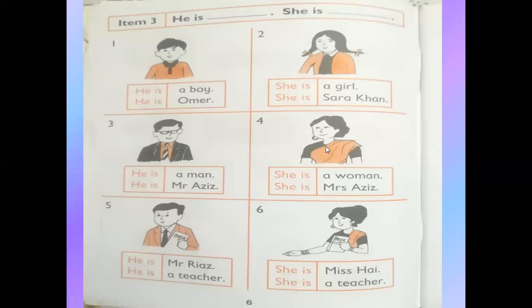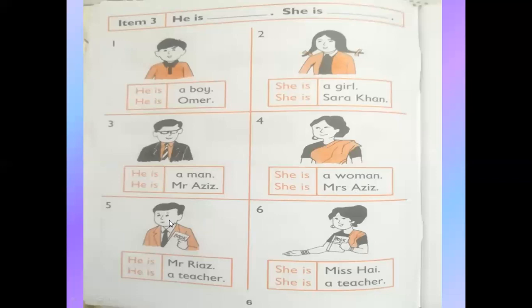Also, she is a woman. Sorry, she is a female, and we will use she. She is a woman. She is Mrs. Aziz. What is her name? Mrs. Aziz.